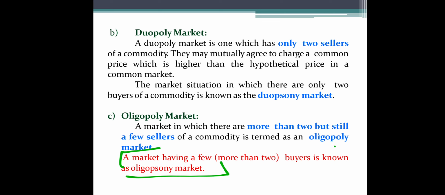So what is the example of oligopoly market? Steel, then petroleum industries. These are the examples of oligopoly market. The steel industry is an example of oligopoly.